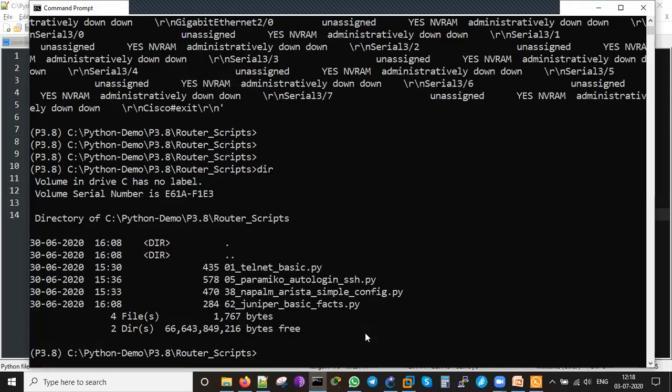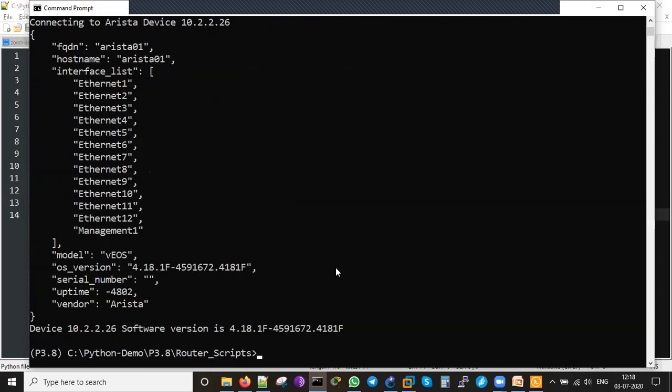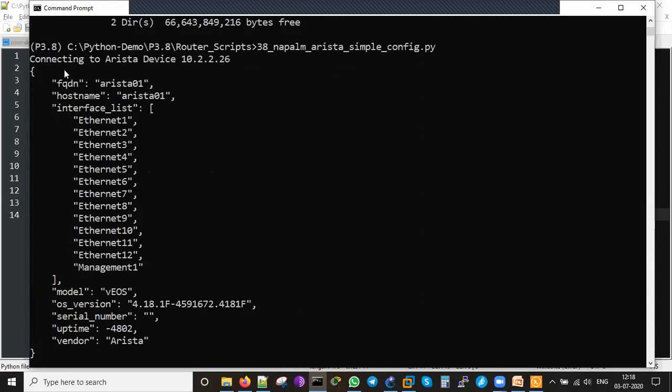So the number is 38. That is the number which I gave. You can just press the tab key, which will give you all the autocomplete. Then I'm running this command. Let me see whether it is bringing up any output for me. It may take some time. Yeah, connecting to Arista device 10.2.26, and it is running this FQDN value, hostname, interface list.